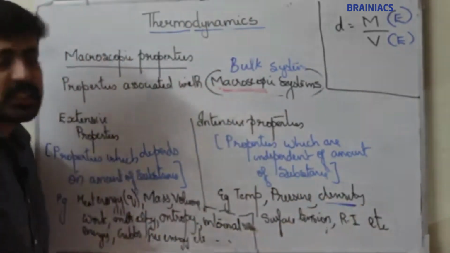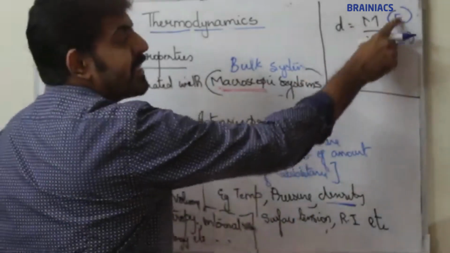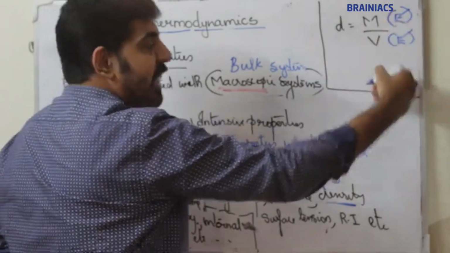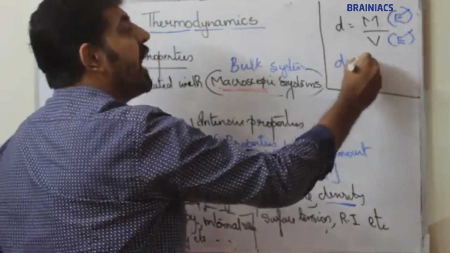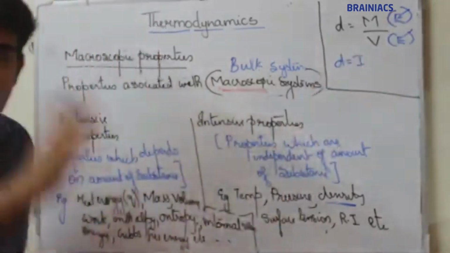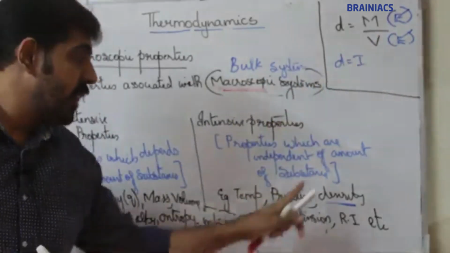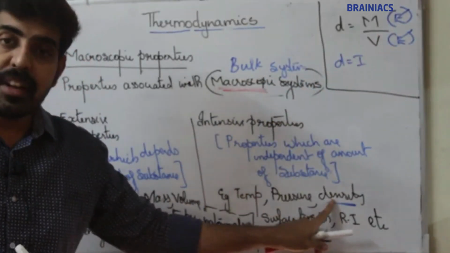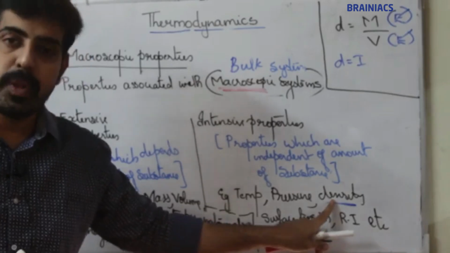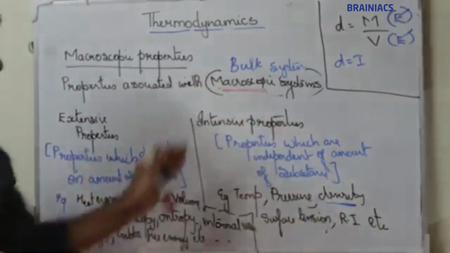Why is density intensive? Mass by volume, that is extensive by extensive. These two extensive will cancel each other, so density will become intensive. You should remember this: one extensive divided by another extensive, you will get intensive. That's why density comes under intensive property. So these are the examples for extensive and intensive.